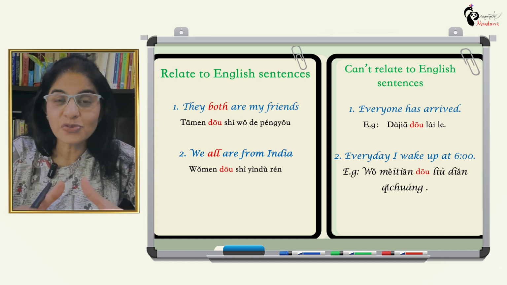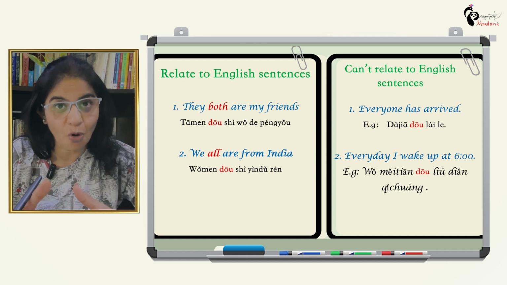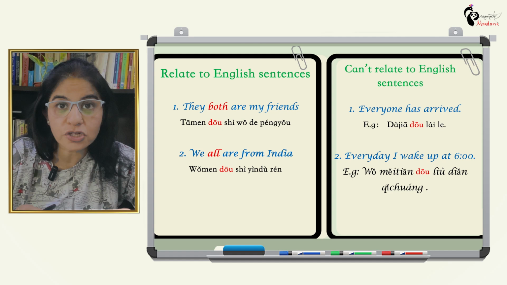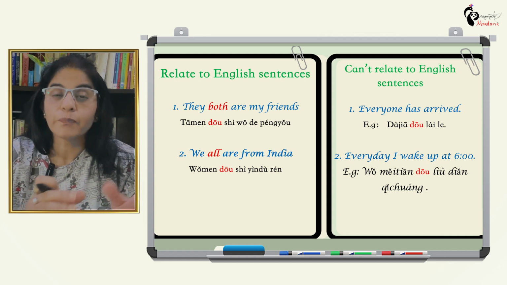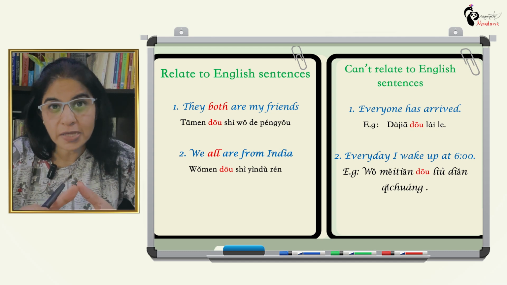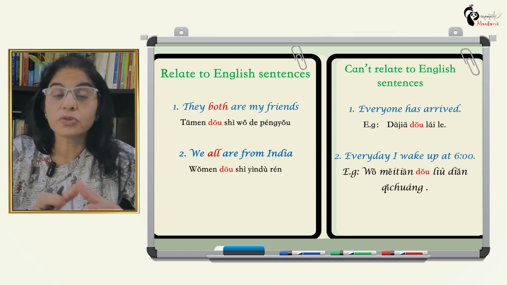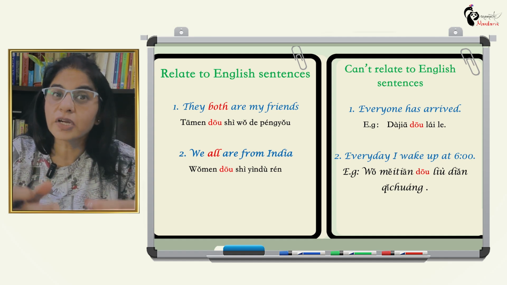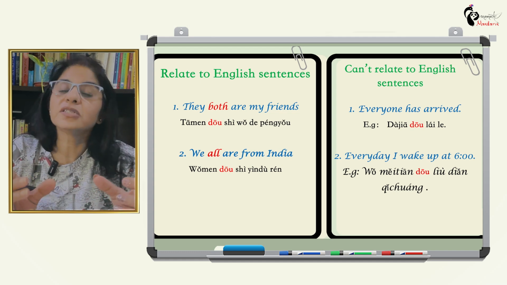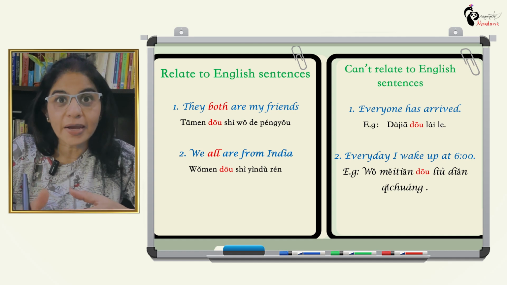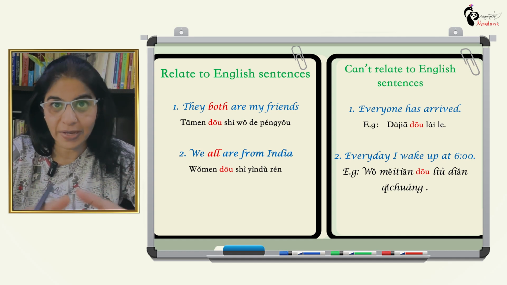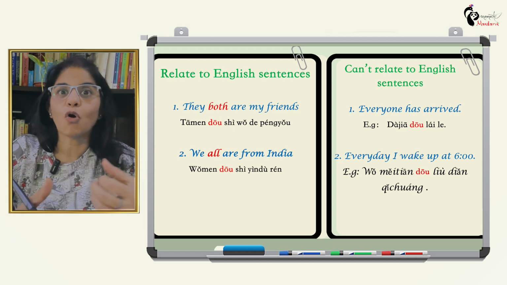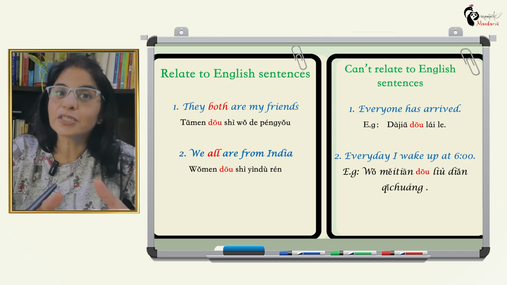So this is a very simple way to understand the use of dao, which is both or all. As I told you, what is important is the positioning of dao. Once you know the positioning of dao, you will easily frame the sentence. I have tried to explain it with very simple examples. I hope you understood this. Whenever you see dao in some sentences, don't try to dig into why dao is there. It just wants to cover all aspects in that particular sentence. It can be everyone, all of us, all fruits, all colors. That's what they are trying to do.